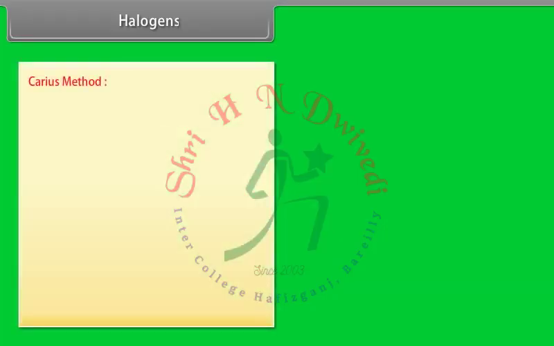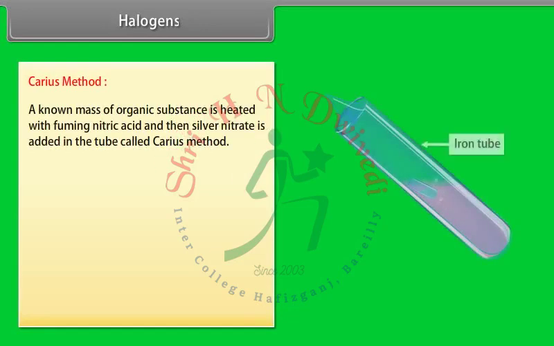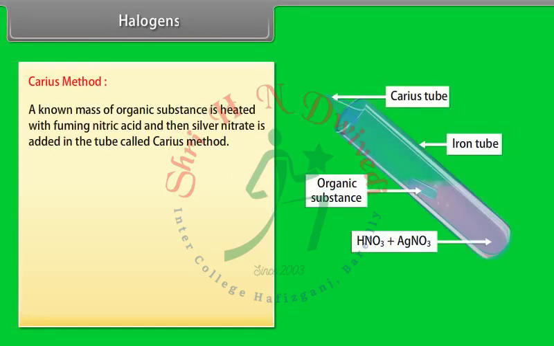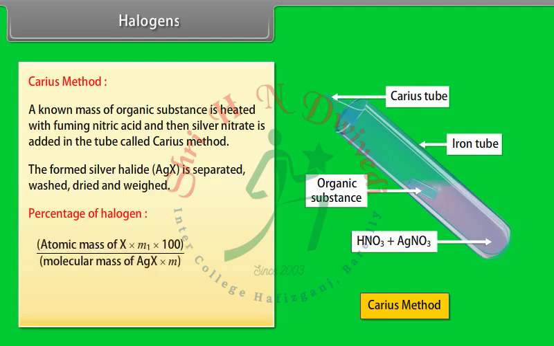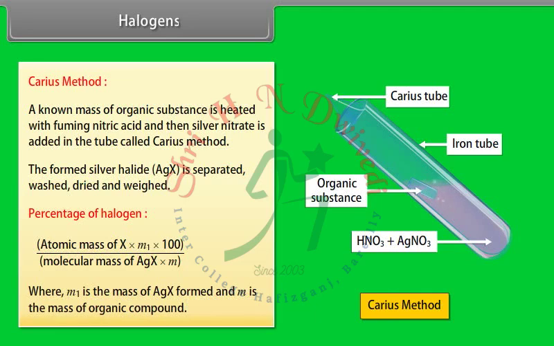Halogens. Carius method. A known mass of organic substance is heated with fuming nitric acid and then silver nitrate is added in the tube, called the Carius method. The formed silver halide is separated, washed, dried and weighed. Percentage of halogen is atomic mass of X × M1 × 100 divided by molecular mass of AgX × M, where M1 is the mass of AgX formed and M is the mass of organic compound.